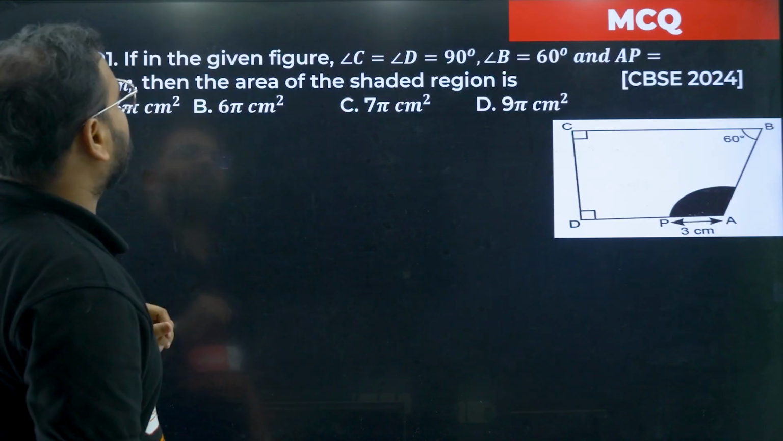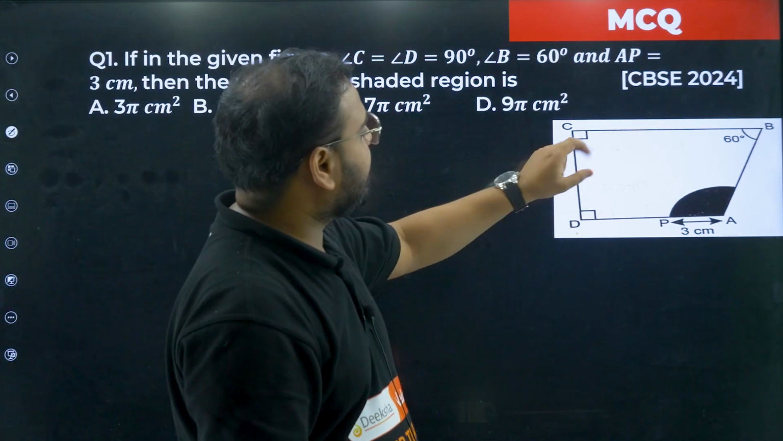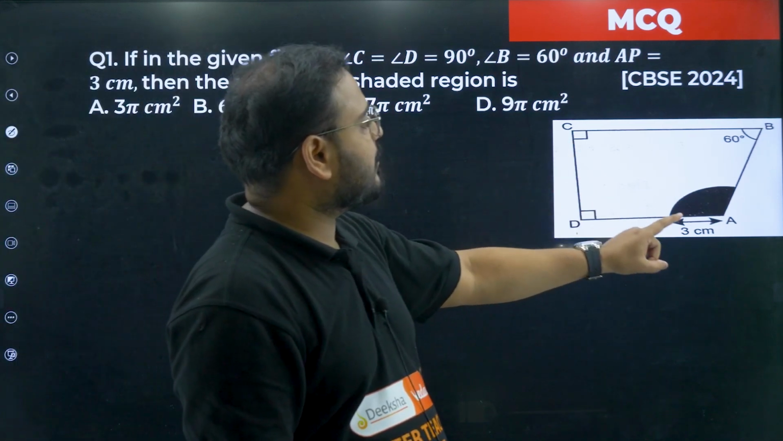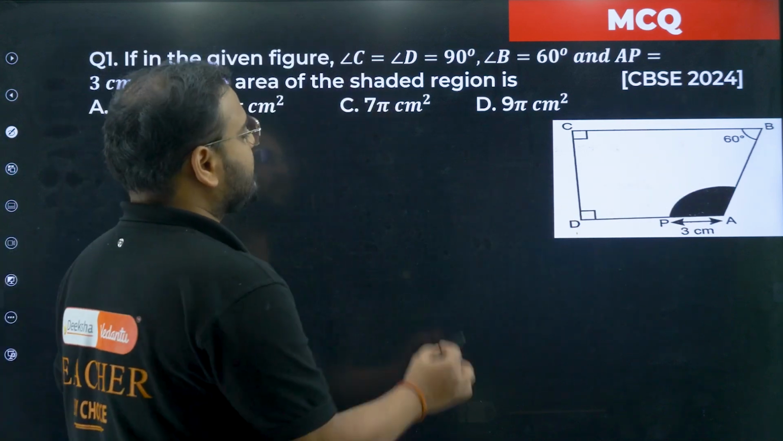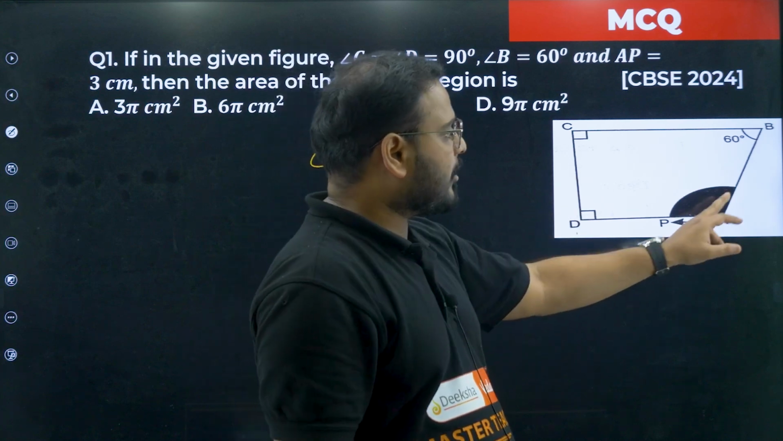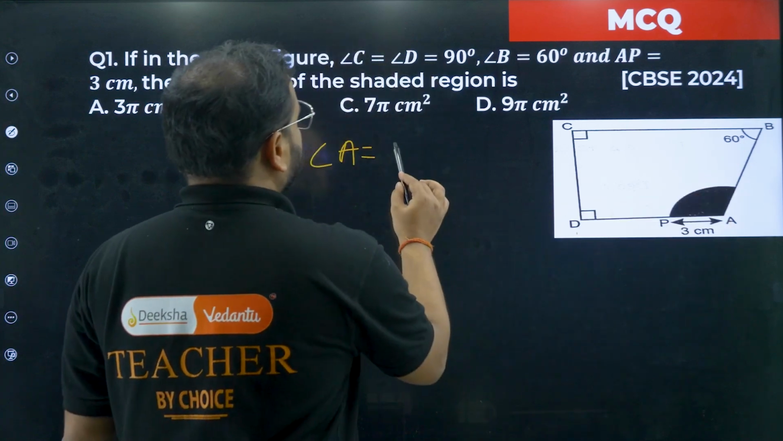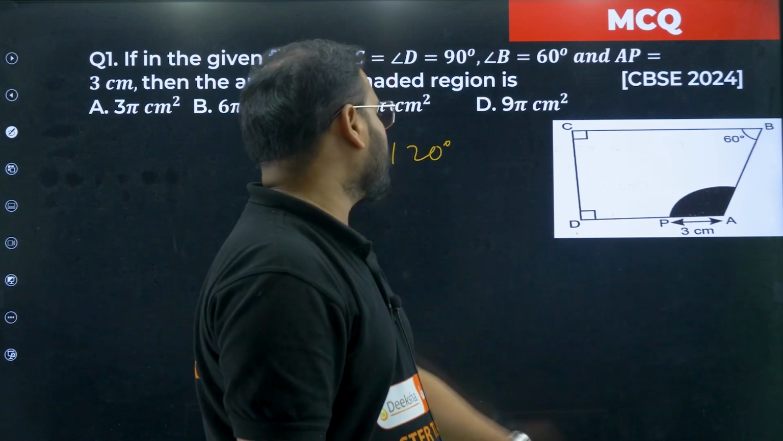Question number 1 from the MCQ category. If in the given figure angle C and angle D are equal, 90 and 90, great sir. Angle B is 60, what is angle A, sir? The sum of all angles of a quadrilateral is always 360, so for angle A, please check here, 90 plus 90 is 180, right? What are you going to add to 60 to get 180? 120 degrees, bacha, right sir? So this angle A is 120 degrees.